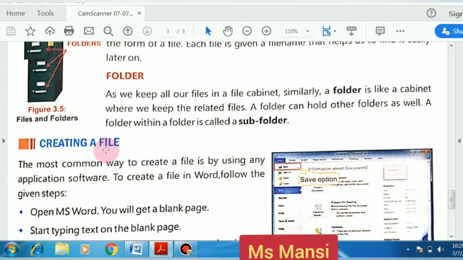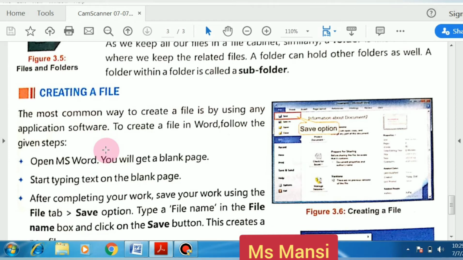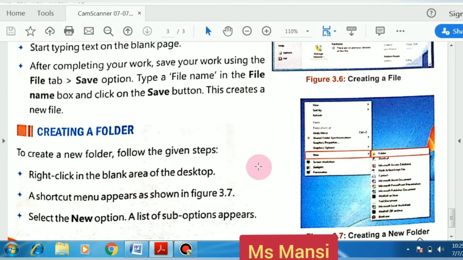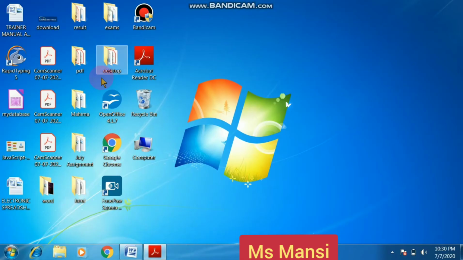Okay, we will take one practical example of how to create a file and how to create a folder. Students, see, this is the main screen and this is known as the desktop. These small pictures or symbols are known as icons.